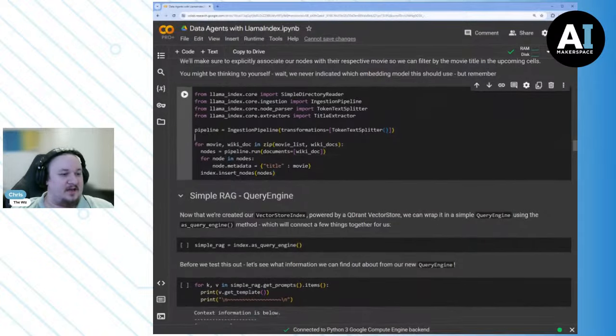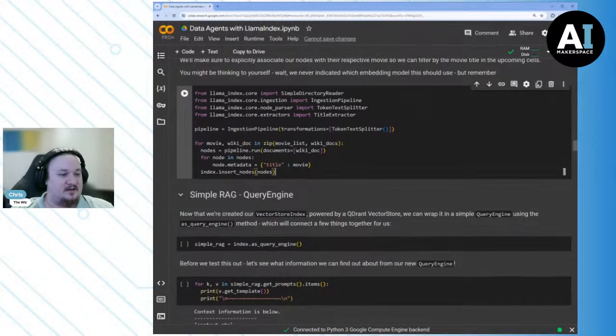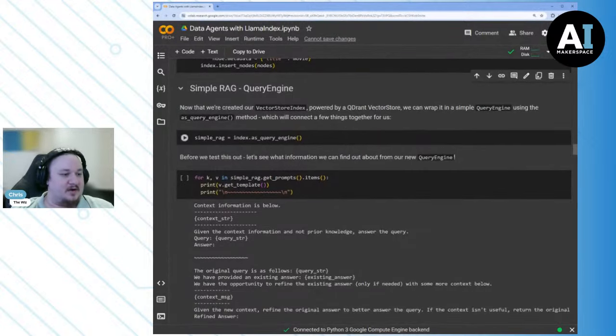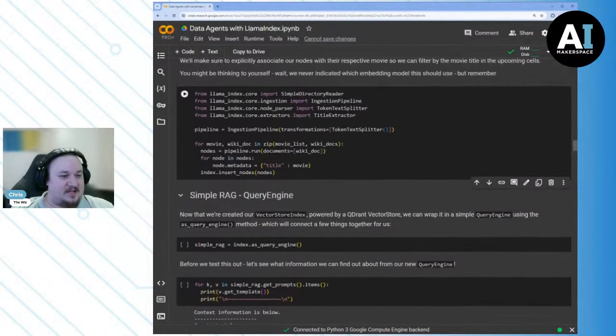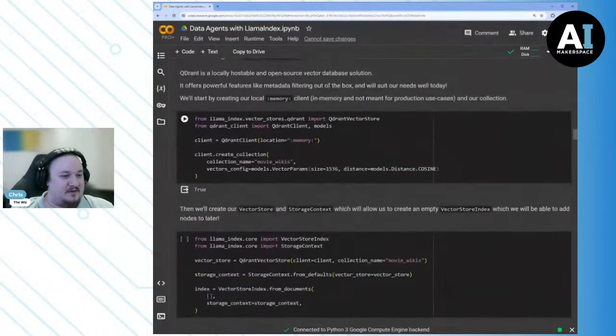And so now we have an index that has a bunch of nodes, and the nodes are associated with their title. So now we can create a simple query engine, right? We can see our simple RAG is just our index.as_query_engine. Couldn't be easier. You might think, well, what LLM are we using? We didn't tell it what LLM to use. And you're right, but we did.